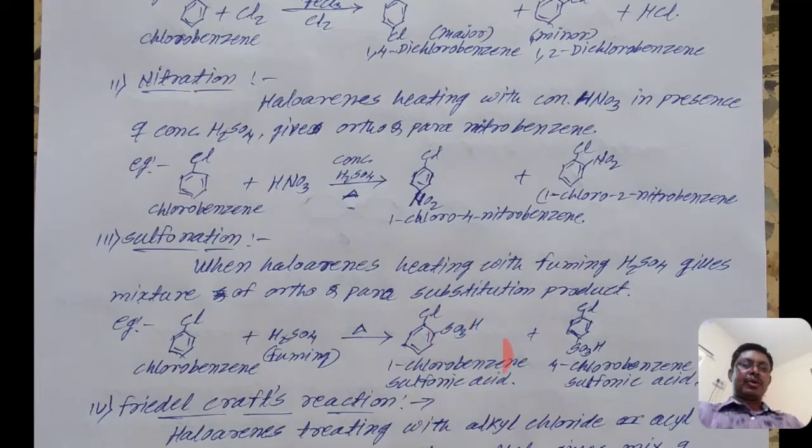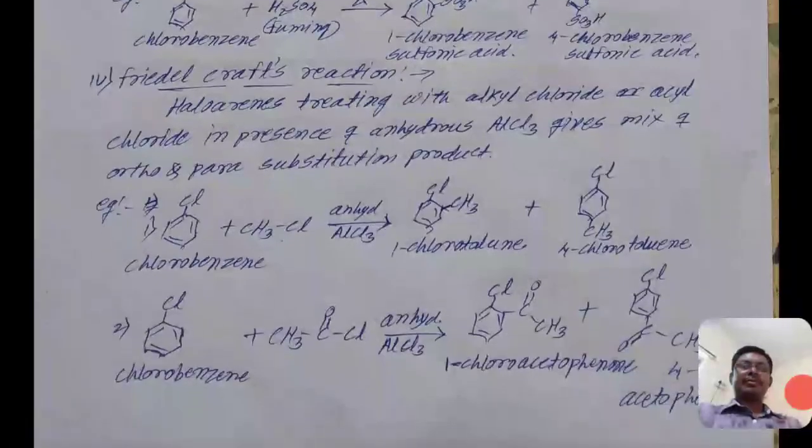There are also 2 products possible in that reaction, the ortho position and the para position. If it is the ortho position, the name of the product is 2-chlorobenzene sulfonic acid. If it is the para position, the name of the compound is 4-chlorobenzene sulfonic acid. And the last reaction is the Friedel-Crafts reaction.